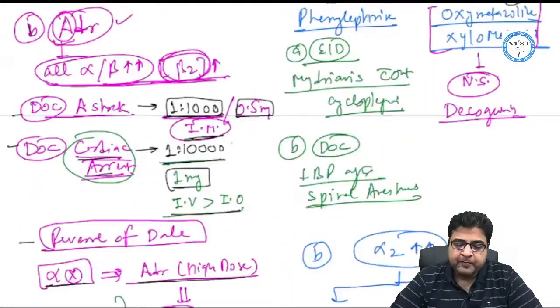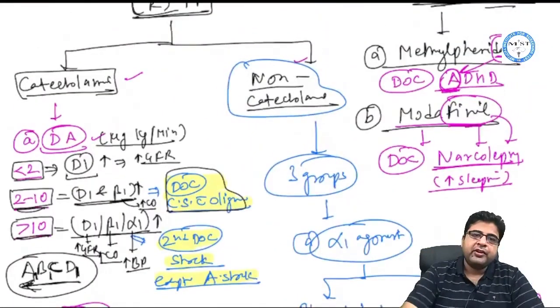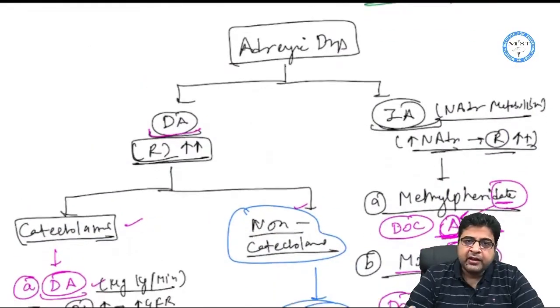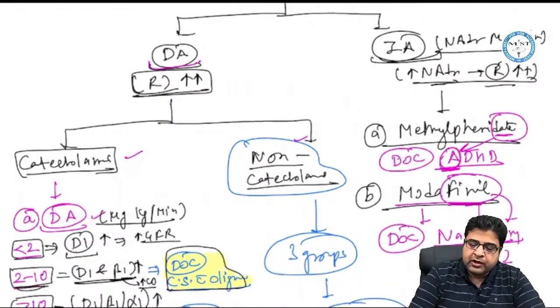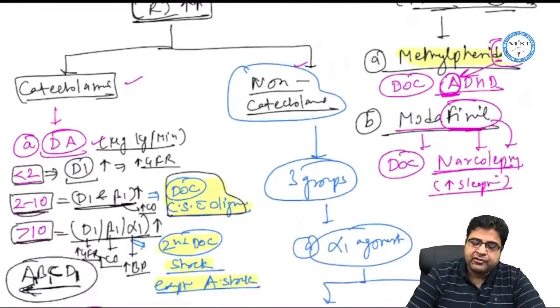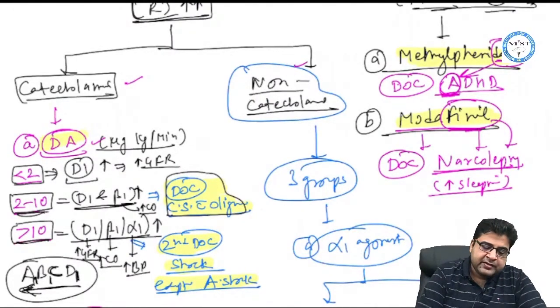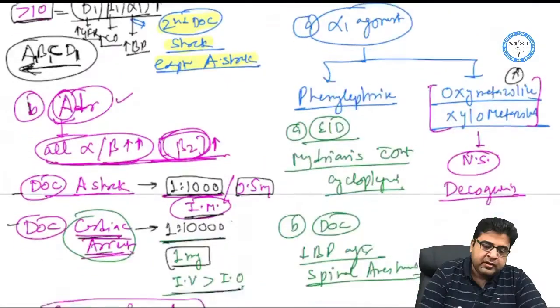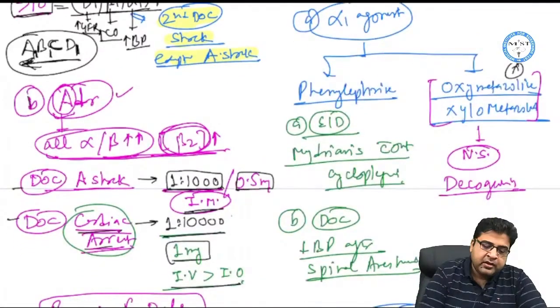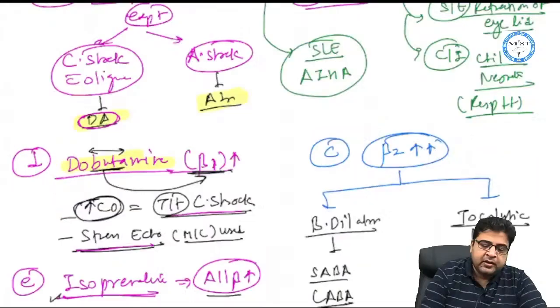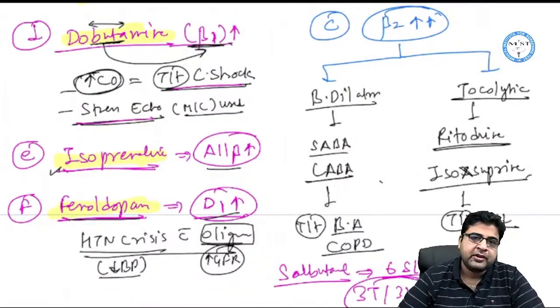Now we have one more group of medicines, that is non-catecholamine drugs. Adrenergic drugs are of two types, directly acting and indirectly acting. In indirectly acting medicines, we discussed two drugs: methylphenidate, drug of choice for ADHD, and modafinil, drug of choice for narcolepsy. In catecholamines, we discussed three natural catecholamines, dopamine, adrenaline and noradrenaline, and three artificial catecholamines, dobutamine, isoprenaline and fenoldopam, which are comparatively less important for your exam. Now we are moving on to the non-catecholamine drugs.